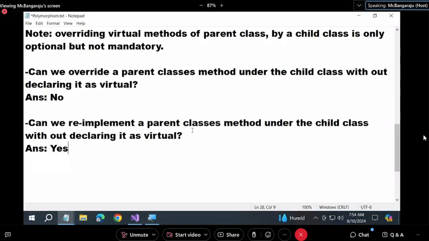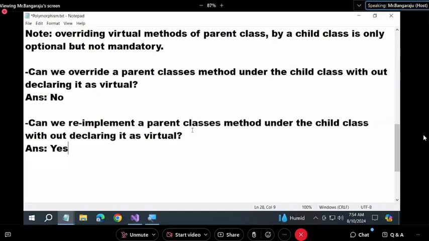Did you understand? Honda City is a car. But that doesn't mean that car means only Honda City. Yes or not? Does it mean that car means only Honda City? So many cars are there in the market. Same point I'm telling you in a different way. Overriding means re-implementing. But re-implementing means not only overriding.